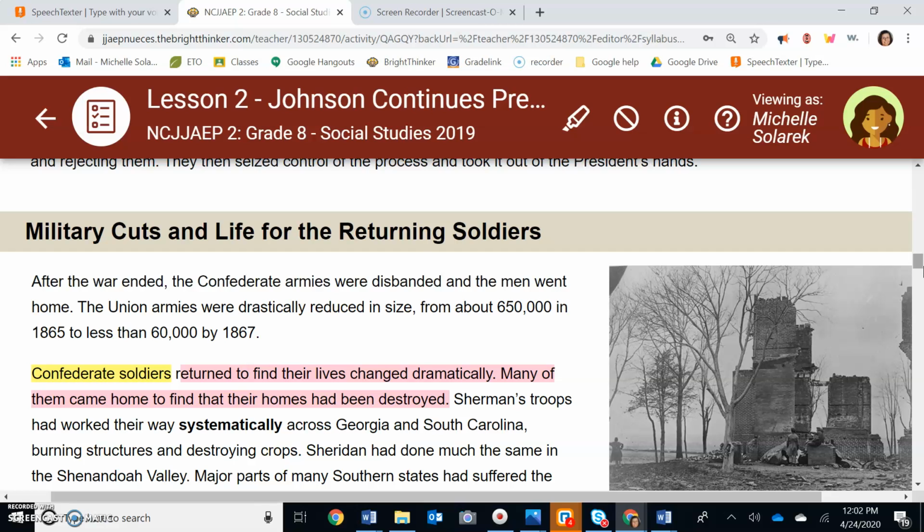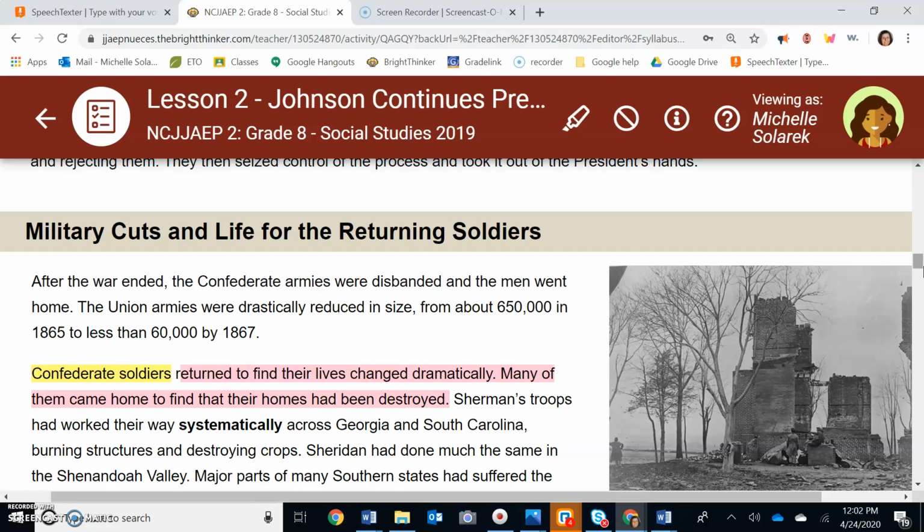Okay, next we're going to take a look at military cuts and the impact of the war on the soldiers. So, Confederate soldiers, that's the soldiers of the South. There's no more Confederate armies. They're gone because the South lost. And since the Confederates are the South, then no more armies because they're not needed because they don't exist anymore. So they return home and their lives are destroyed. Their camps are destroyed. Their fields are destroyed. Their houses are destroyed. Their group of being Confederates is gone.